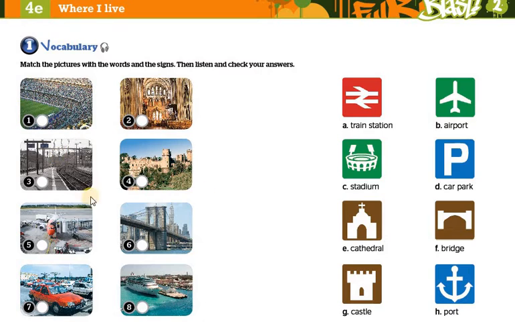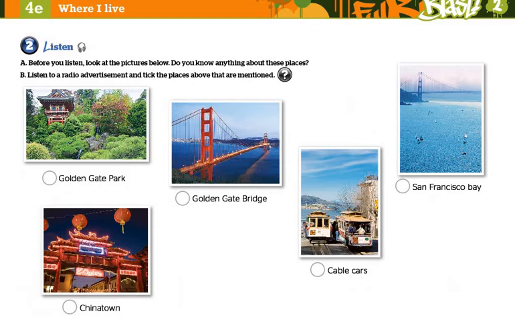So please, I would like you to have a look at these pictures and try to link the signs with the pictures. So next activity, we're going to have a listening audio. It is going to be mainly an advertisement on a radio.